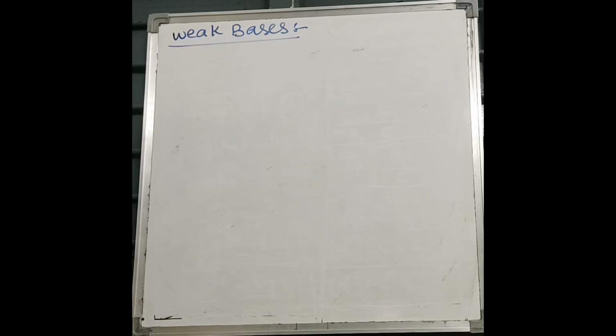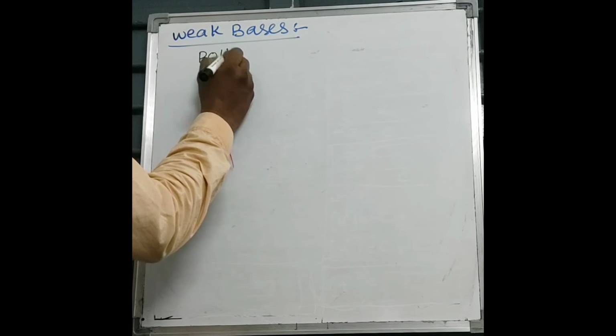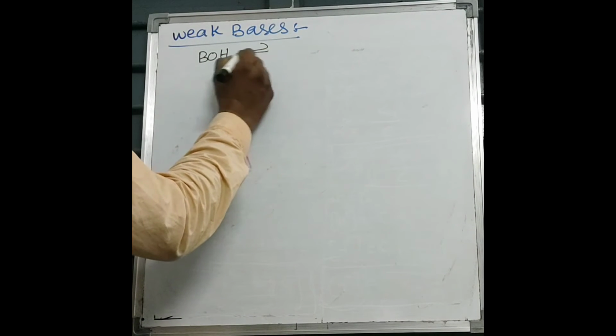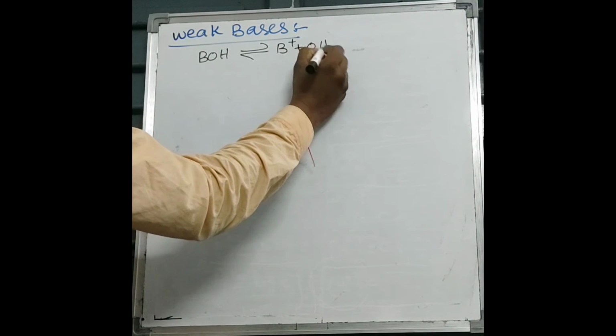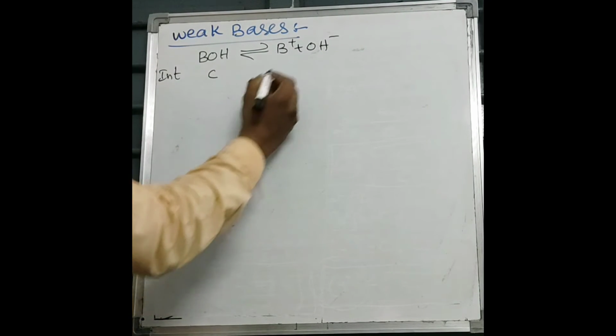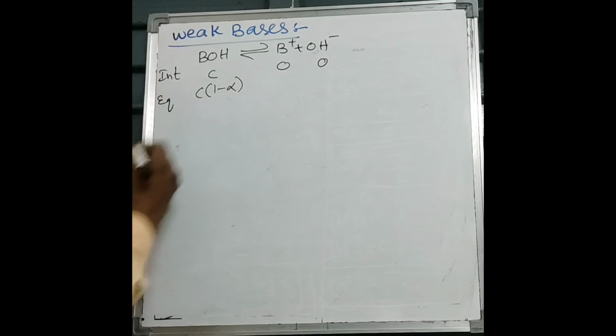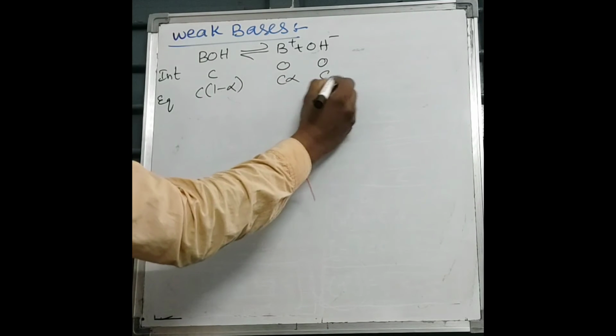So what is the meaning of weak bases? Weak bases are the substances which undergo partial ionization at higher concentration. The extent of ionization increases upon dilution. When dilution increases, the extent of ionization of a weak base also increases. Say for example, BOH is a weak base which ionizes as B plus and OH minus ion. At initial concentration, the concentration of BOH is C, 0, 0. At equilibrium, from C, 1 minus alpha has gone as product: C alpha, C alpha.